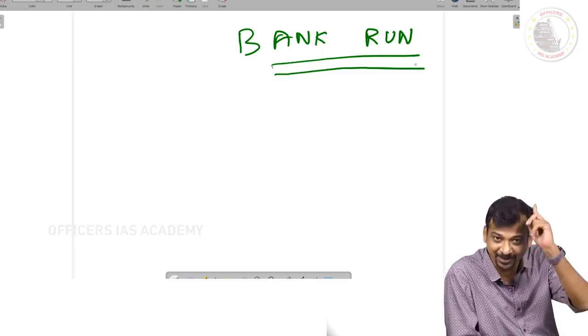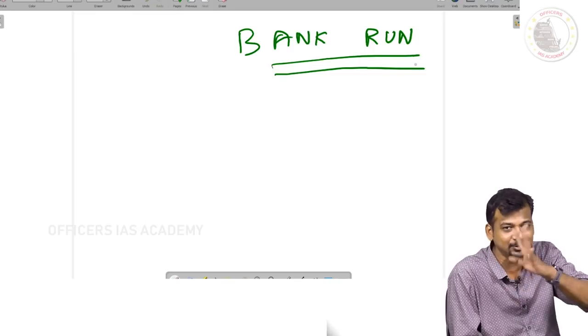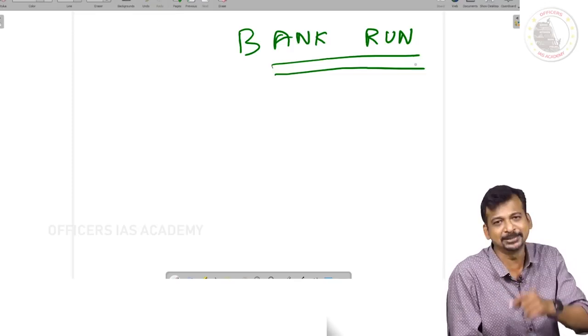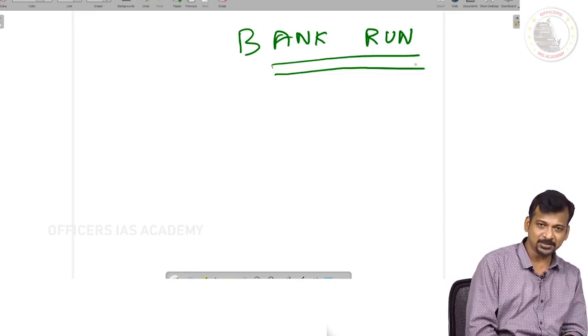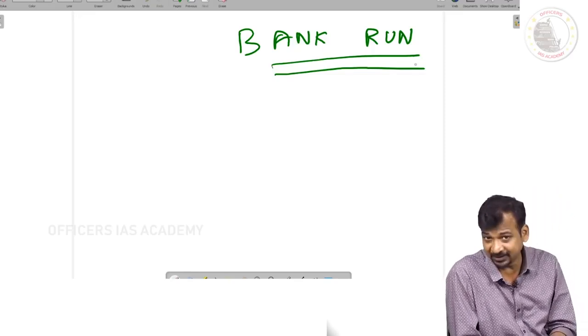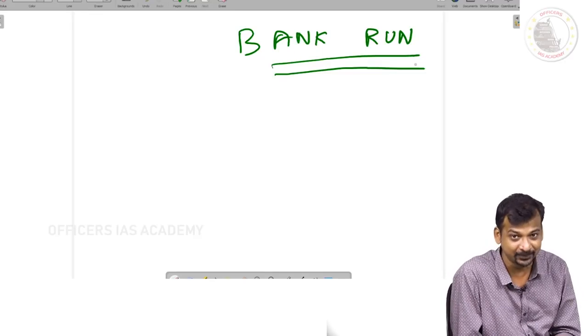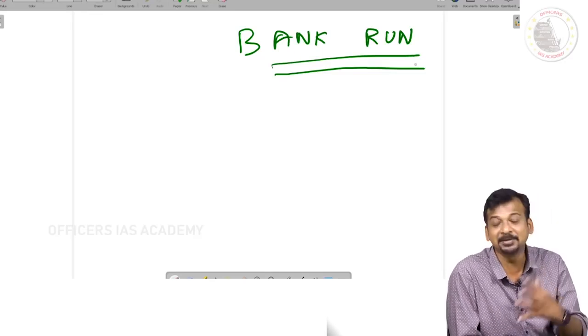In that case, with PMC Bank, RBI should have paid. They didn't pay because that is not the duty of RBI. RBI is there to regulate the banks. So what will Rajinikanth do? Rajinikanth will say, boss, wait for some time, 1 hour later, one big truck is going to come.